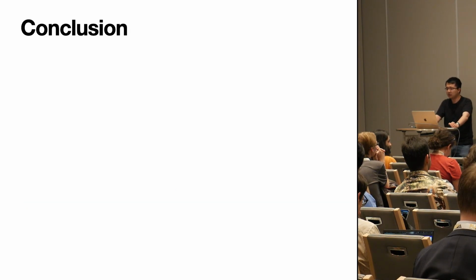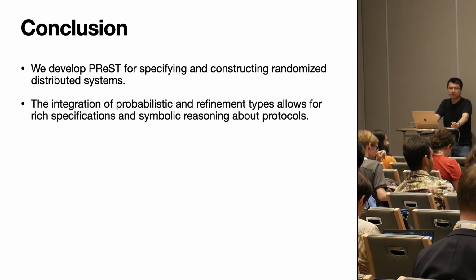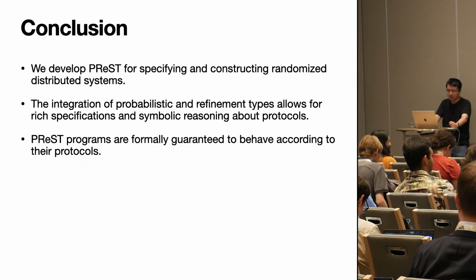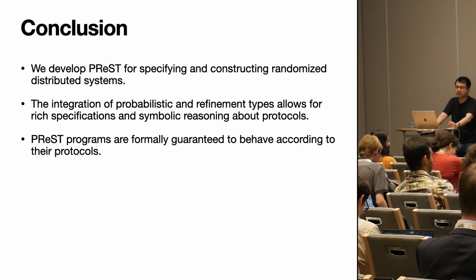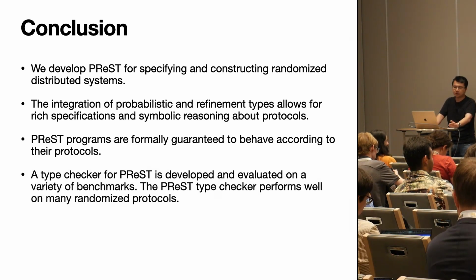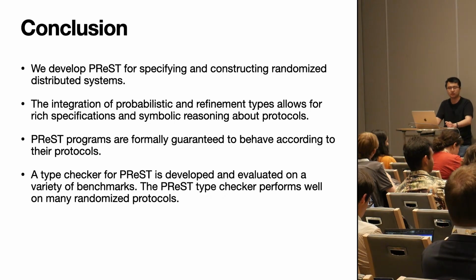So in conclusion, we developed PReST for specifying and constructing randomized distributed systems. The integration of probabilistic and refinement types allows for a rich specification language and symbolic reasoning about protocols. PReST programs are formally guaranteed to behave according to their protocols, and a type checker for PReST is developed and evaluated on a variety of benchmarks. So the PReST type checker performs very well on many of these randomized protocols.